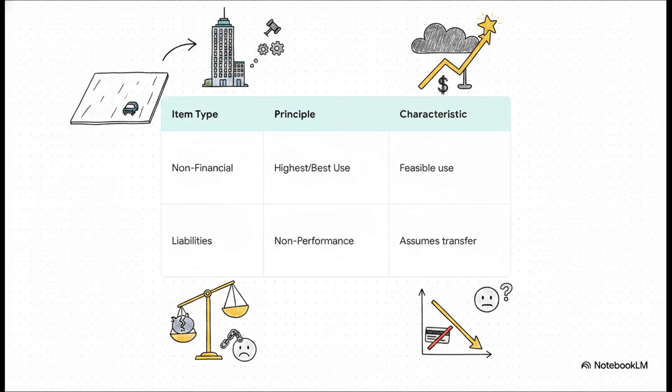If you have unadjusted quoted prices in active markets, then you absolutely must use these Level 1 inputs. If Level 1 is unavailable, then you drop down and use observable Level 2 inputs. If observable data is entirely lacking, then you're forced to use unobservable Level 3 inputs. Now, where do these changes in fair value ultimately land?